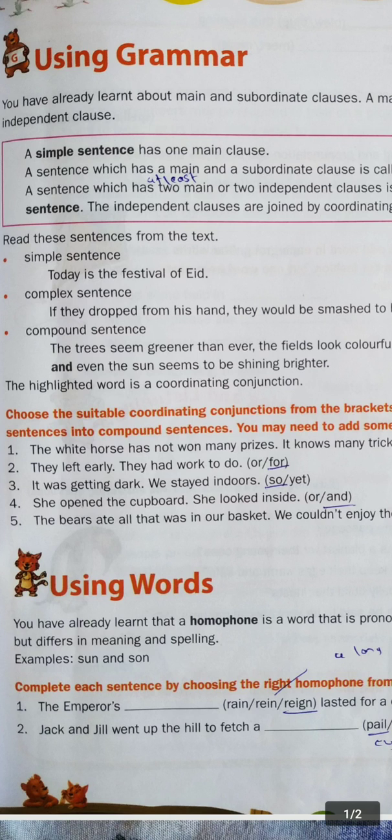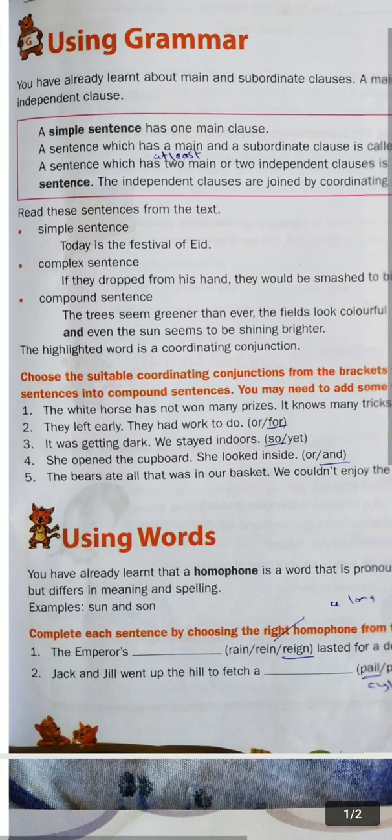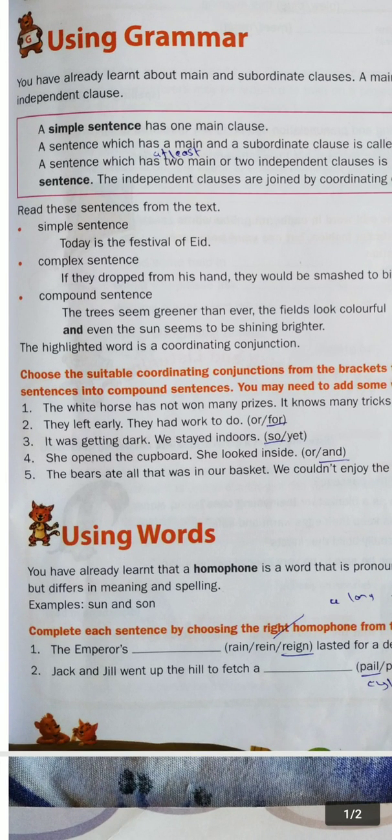So let us discuss the first example. The white horse has not won many prizes. It knows many tricks. Two simple sentences are given. In brackets, two coordinating conjunctions are given, but or for. So what we have to do?